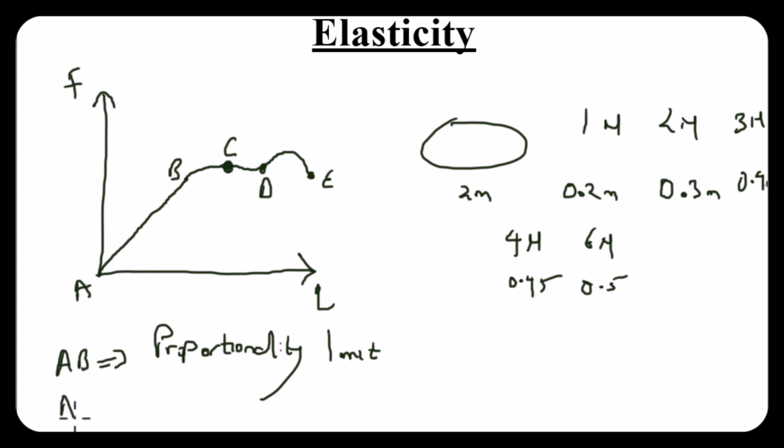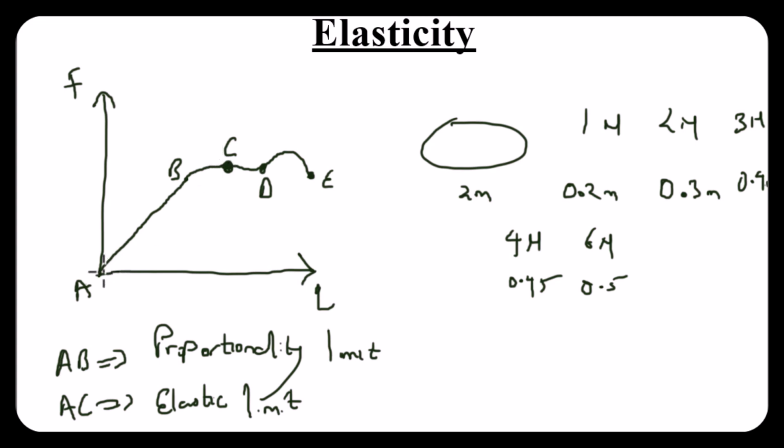Now from A to C, we say it is the elastic limit. Remember, we defined elasticity as the ability of a material to go back to its original shape or size when it has been distorted by an external force.